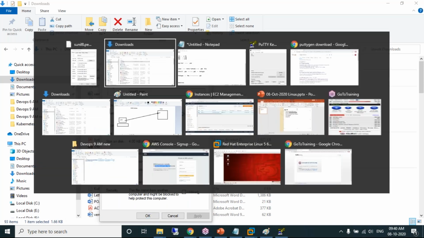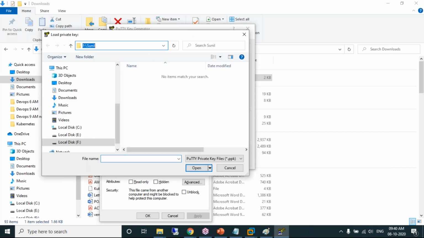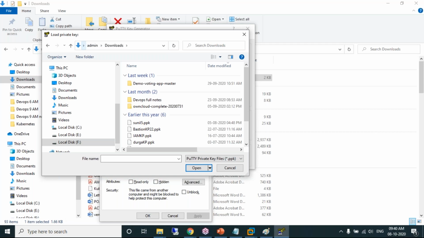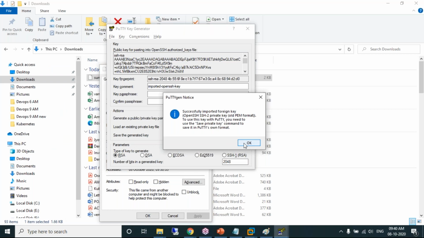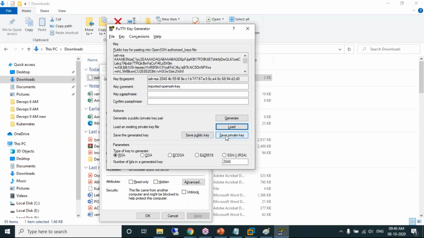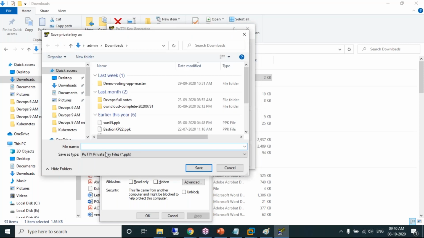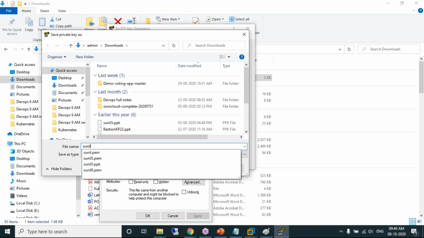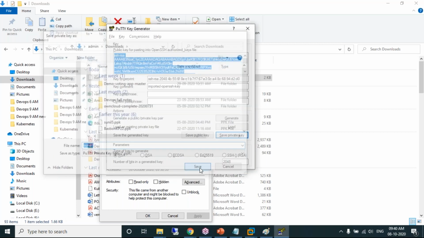This is the location. Okay, select all files. This is my PEM file. Successfully loaded the PEM file. Save private key. Just click on yes. Whatever file name you want, you can use. So for example, I'll keep the same file name, Sunil 8, but not .pem. The extension will be .ppk. Say done.